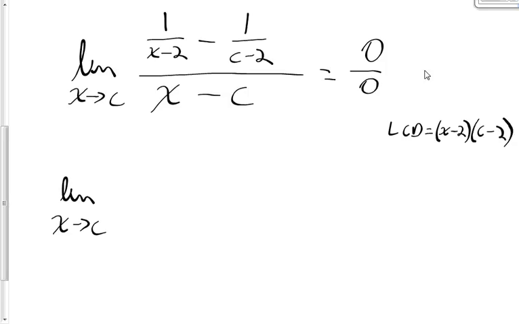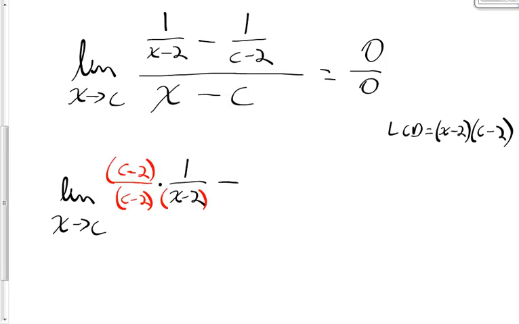The first fraction, 1 over x minus 2, is missing the factor of c minus 2, so I multiply that factor into its numerator and its denominator. I'm multiplying it into both because I can't multiply it into the denominator without also multiplying it into the numerator. That is an equivalent fraction for this fraction right here.